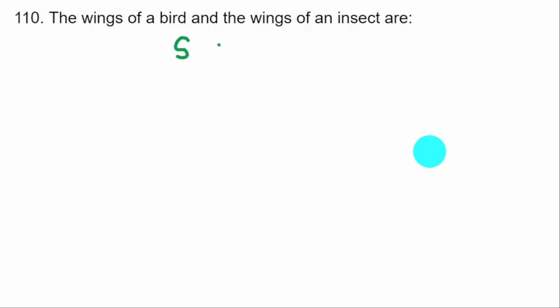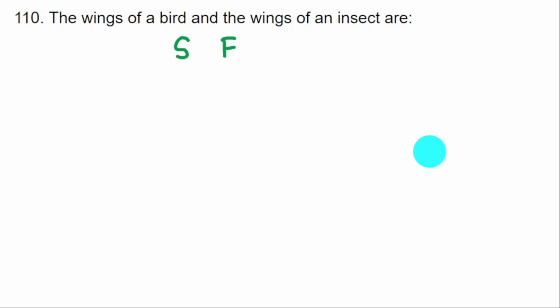write down the structure and function. So when you're comparing the two structures, find out whether the structures are same, whether they have the same anatomy, and whether they have the same ancestry.